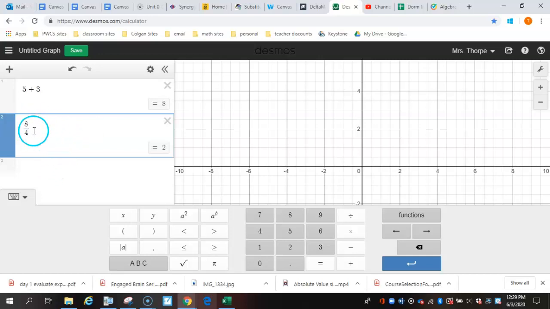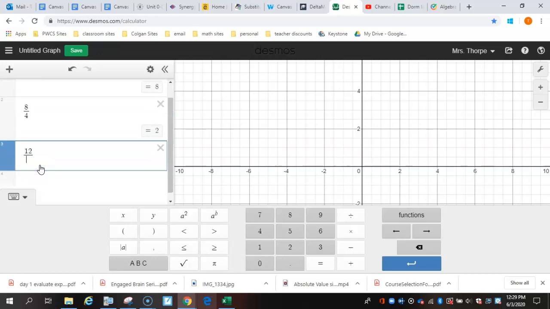When I type 8 divided by 4 using the backslash or the forward slash, I'm not sure which one it is, when you use that, it becomes a fraction bar. So if you're looking to simplify something, you can put it in the fraction bar. However, it will give you this answer in a decimal. In order to convert it to a decimal or to a fraction, you will need to do that part by hand or go back to your TI-84.